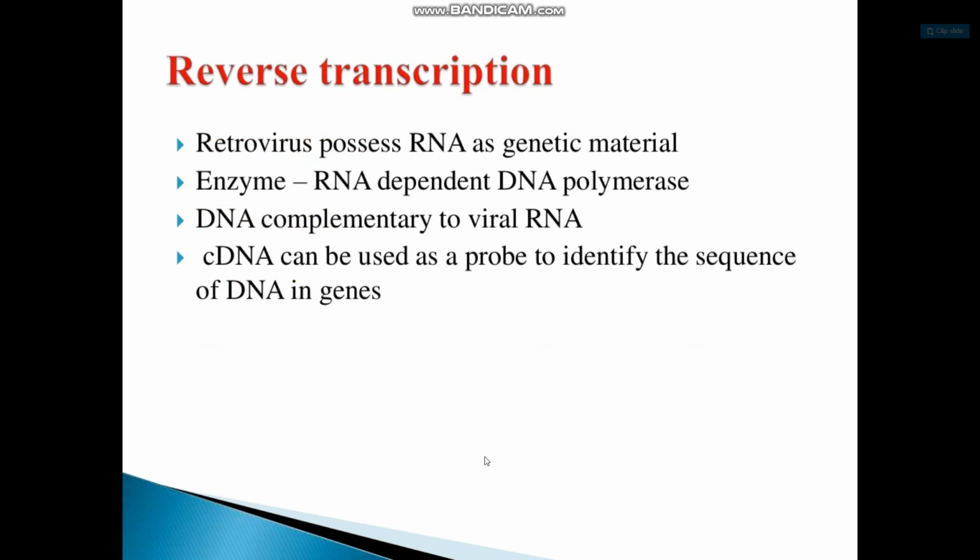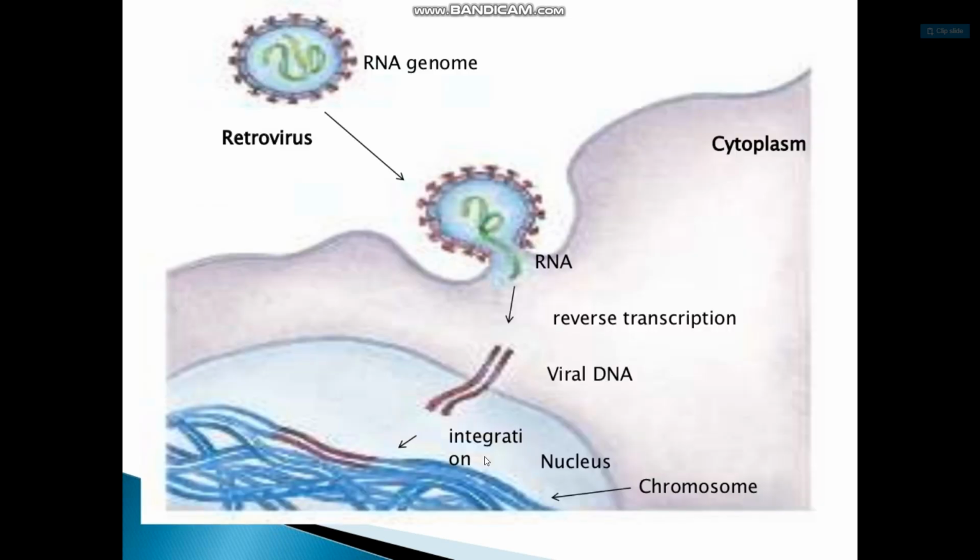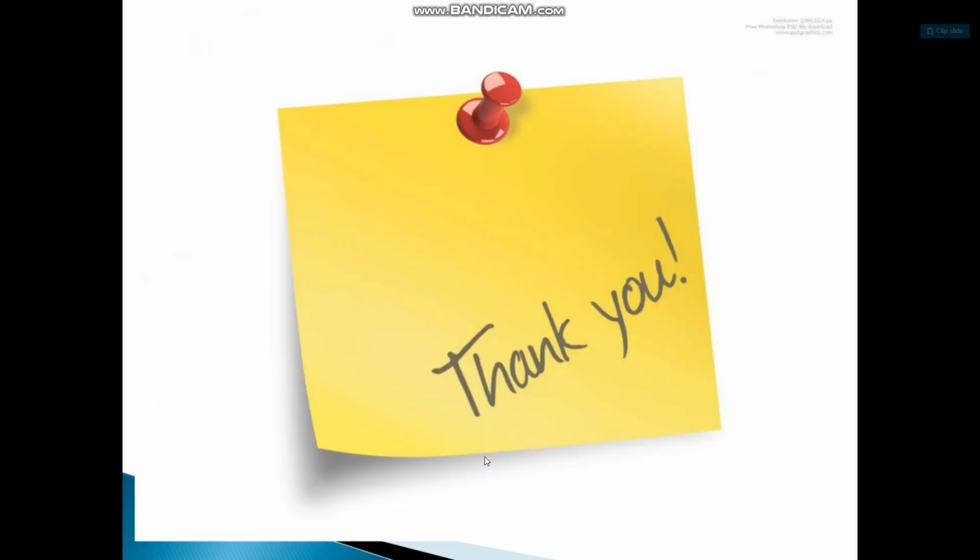Reverse transcription: retroviruses possess RNA as their genetic material. The enzyme RNA-dependent DNA polymerase makes DNA complementary to the viral RNA. This complementary DNA can be used as a probe to identify the sequence of DNA in genes. The RNA genome found in retroviruses, in the cytoplasm, is reverse transcribed to make viral DNA, which is integrated into a chromosome in the nucleus. So, thank you.